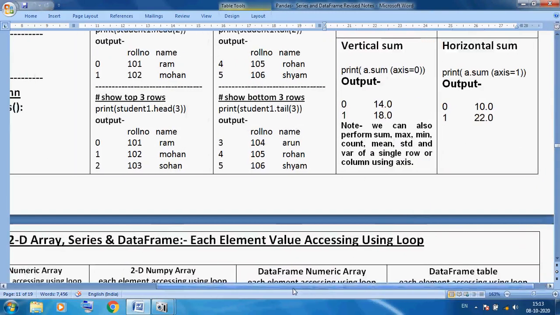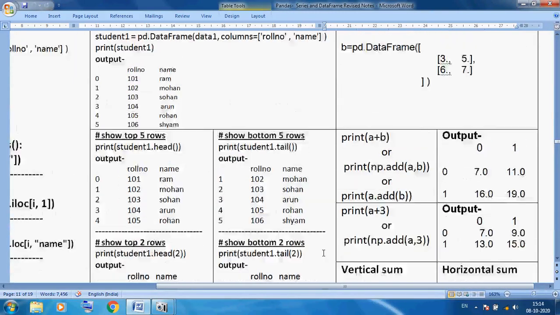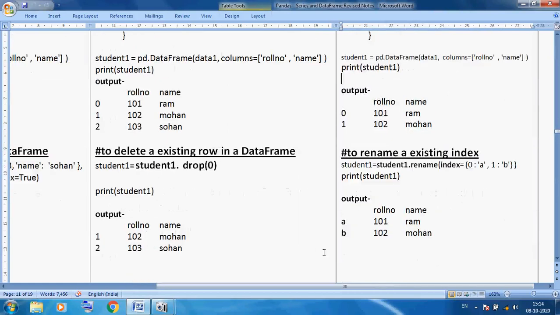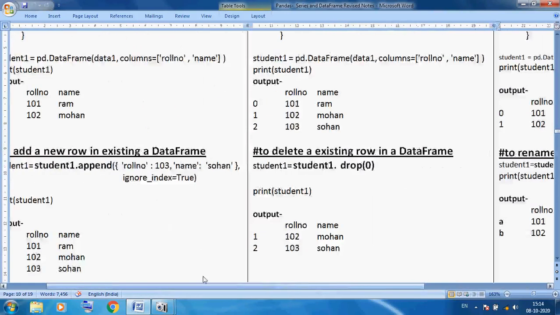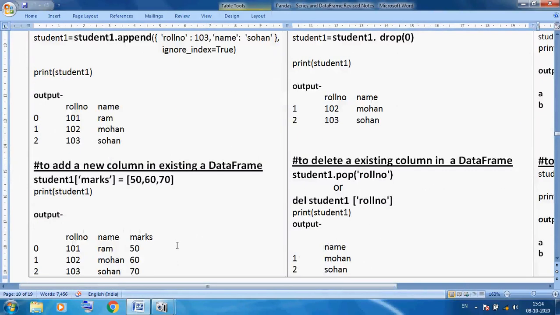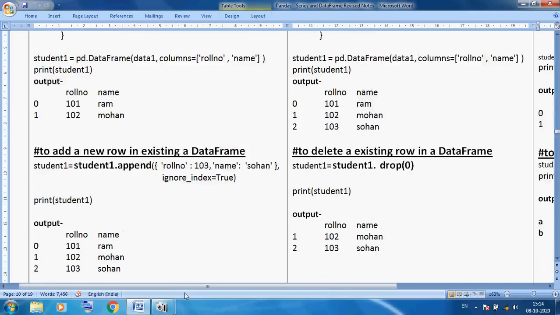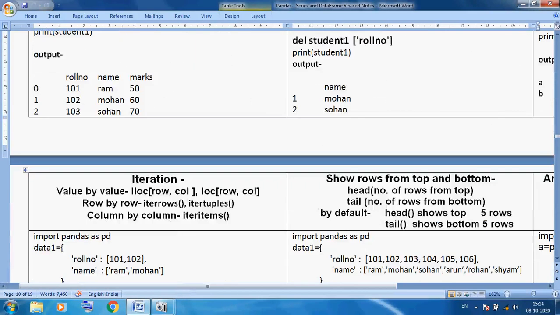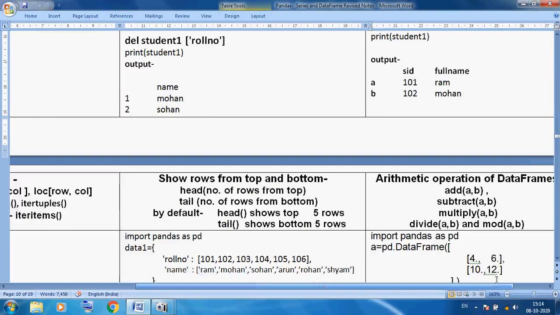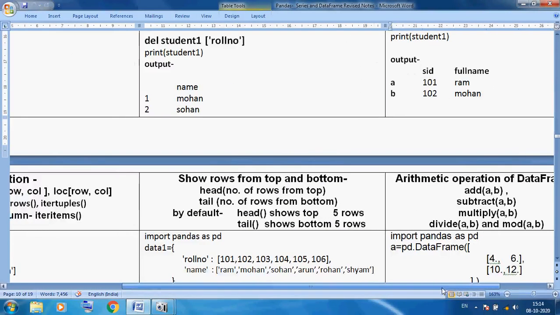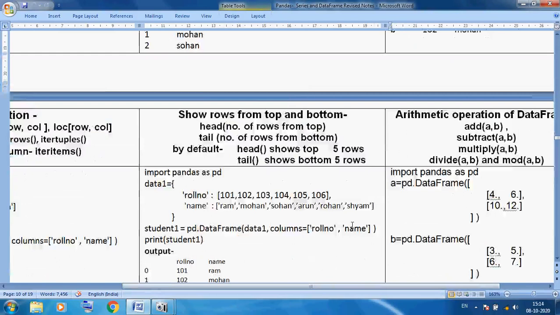So today, students, I discussed the rename method. We can also access data row by row, column by column and value by value. Value by value uses iloc and loc, row by row uses iterrows and itertuples, and we also covered the head and tail methods, which we know very well, and arithmetic operations. Okay students, thank you so much.